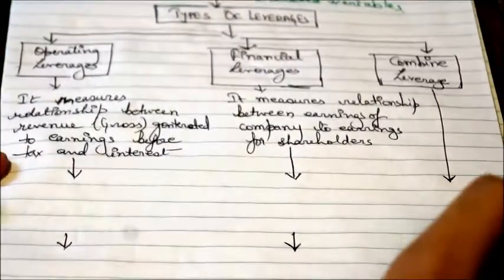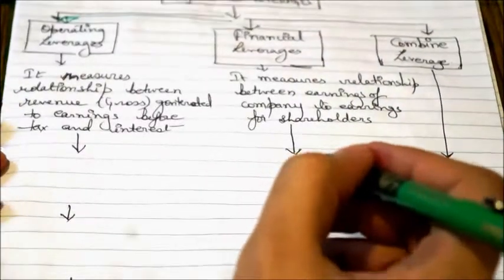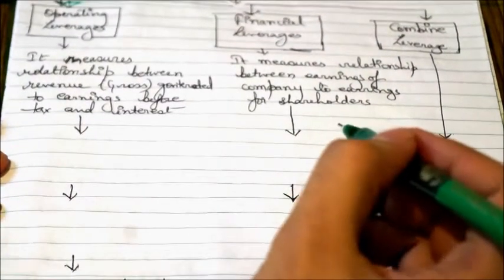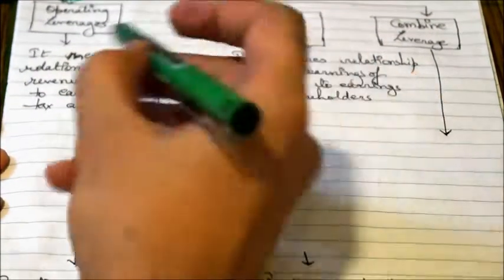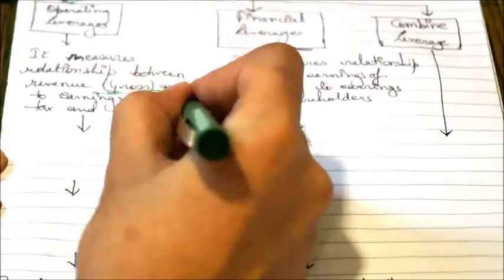Leverages can be understood in three parts. Let's understand the very first part, which is operating leverage. What does operating leverage measure? It measures the relationship between revenue, your gross revenue generated, to your earnings before interest and tax.